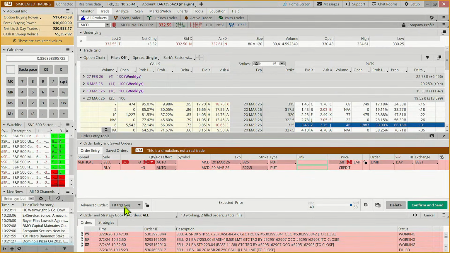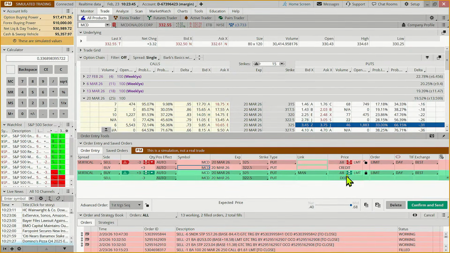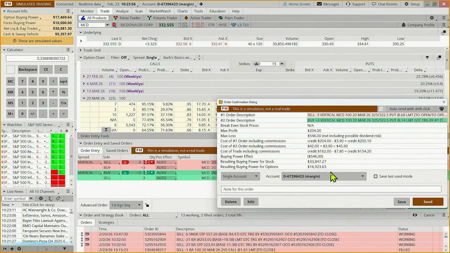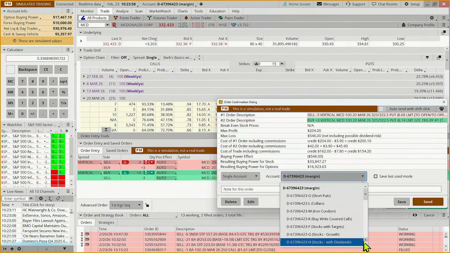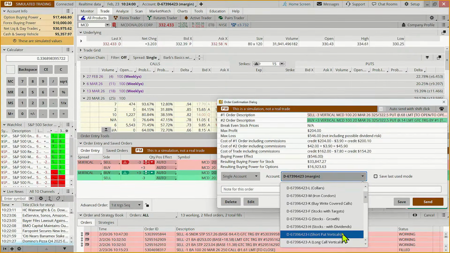So our first trigger sequence, we're going to right click anywhere on this line, opposite order, and buy it back. So 12, we'll make it 14 cents. Good till cancel, confirm and send. And we're going to put this in our short put vertical bucket.